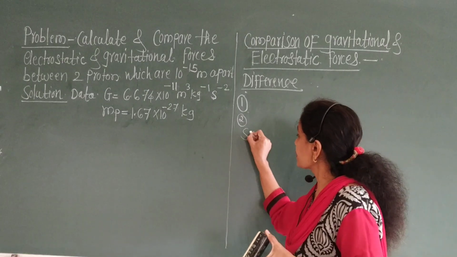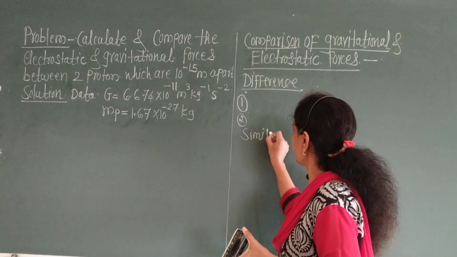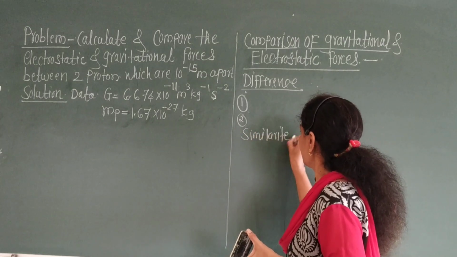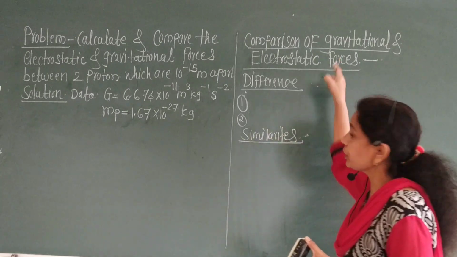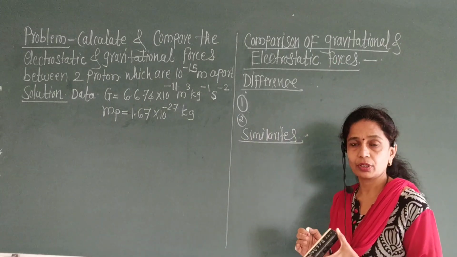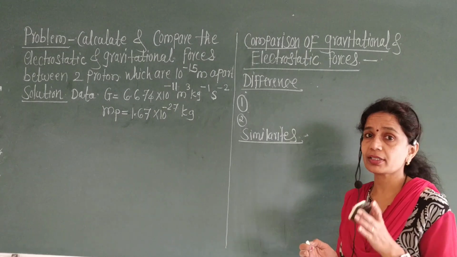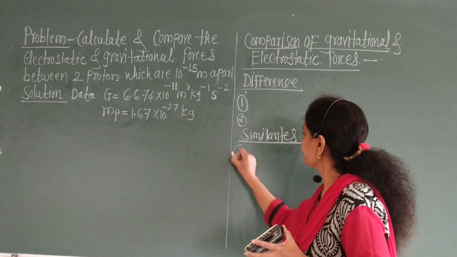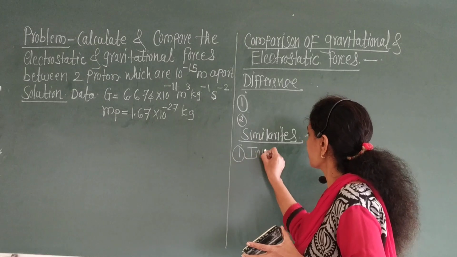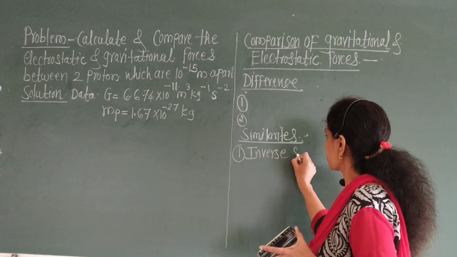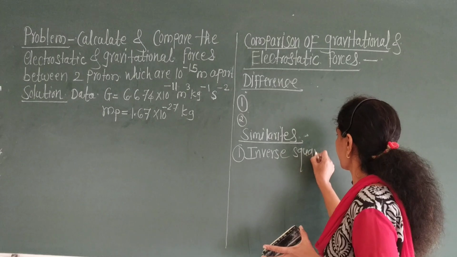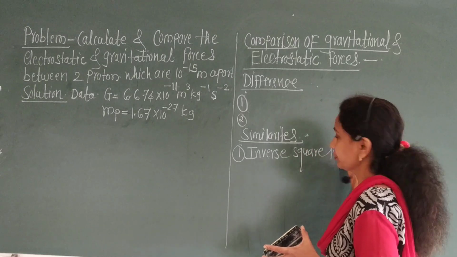Then what are the similarities between these two forces? Both these forces obey the inverse square law.